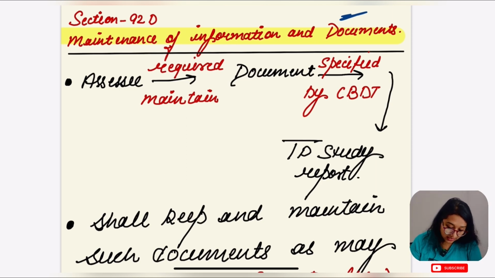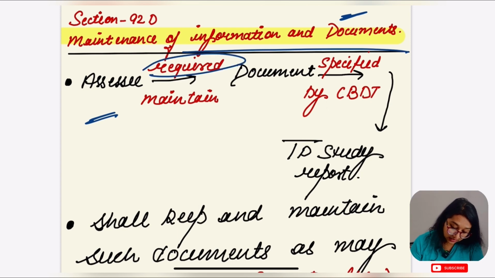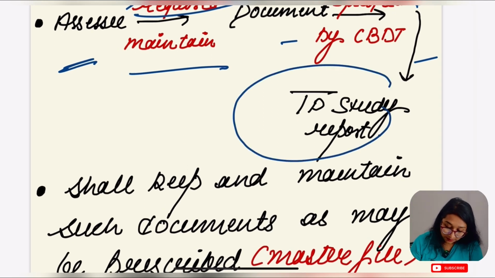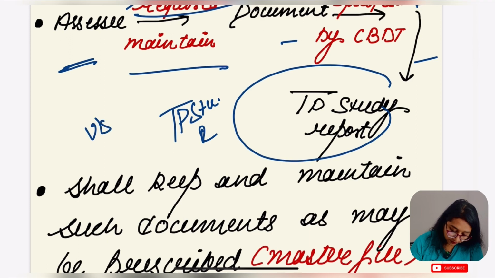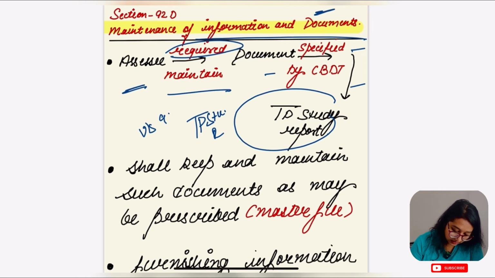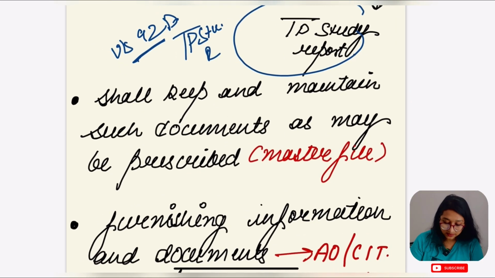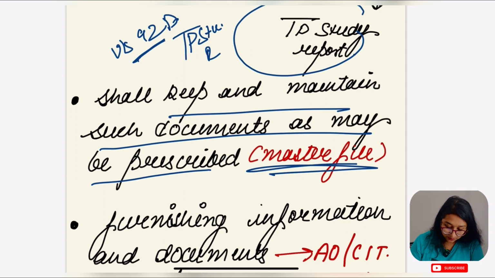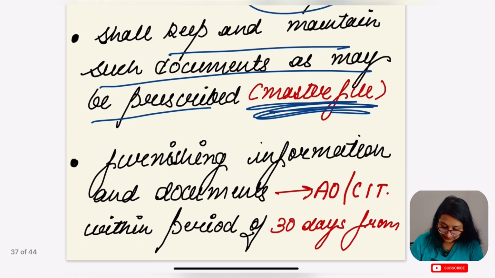Under section 92D, the SSC is required to maintain documents specified by CBDT, which is the TP study report, and shall keep and maintain such documents as prescribed, known as the master file.